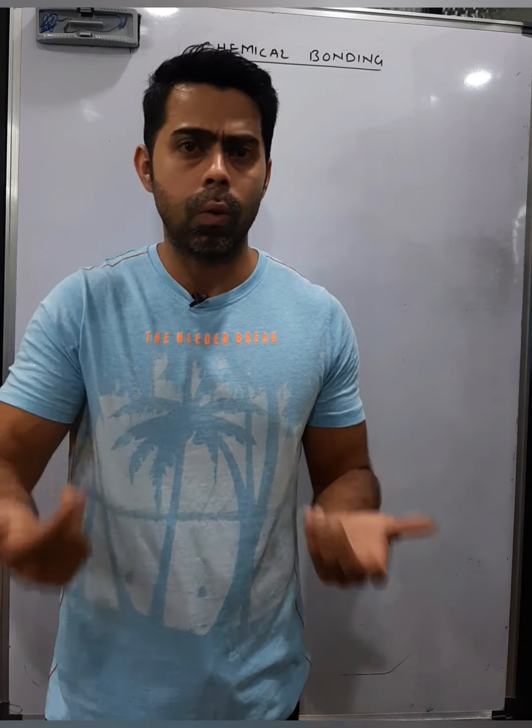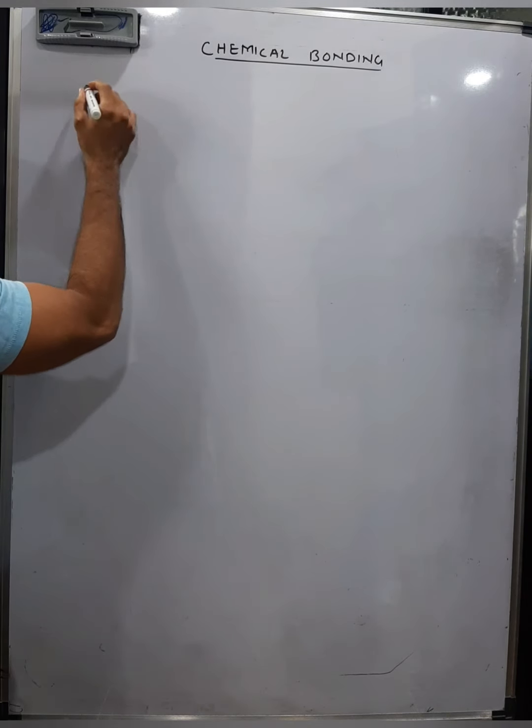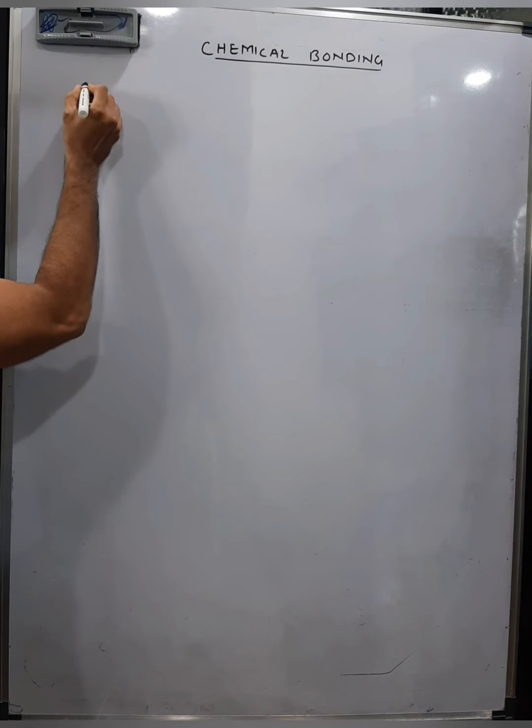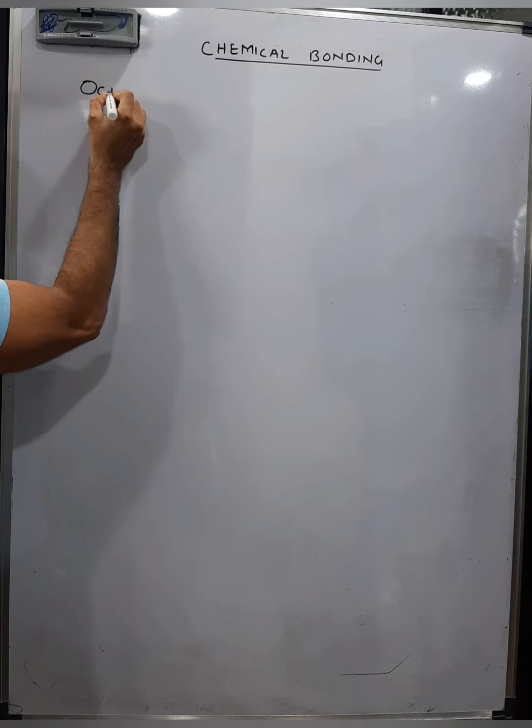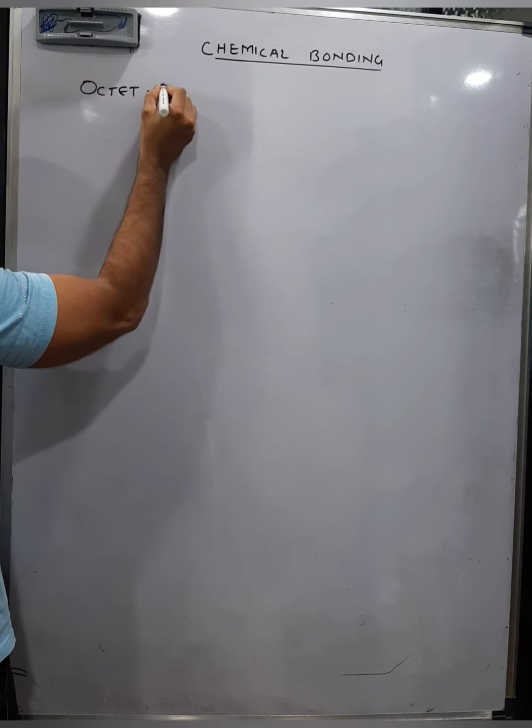To attain an octet in the outermost shell. That was the simplest theory put forward by these two scientists to give a logical explanation of why two atoms combine. So in 1916 the first explanation of why atoms combine is the octet rule or octet theory.